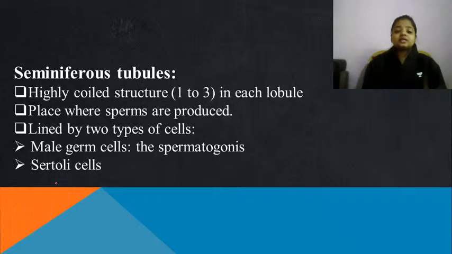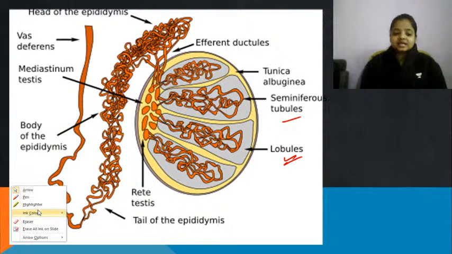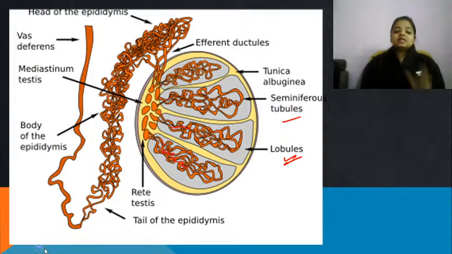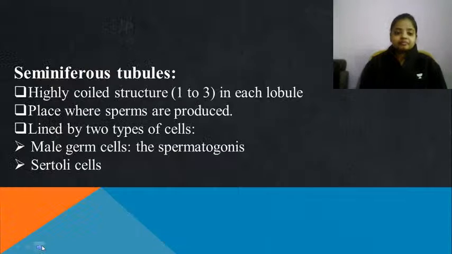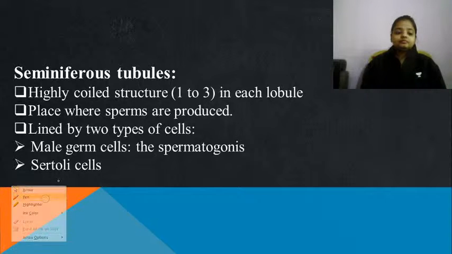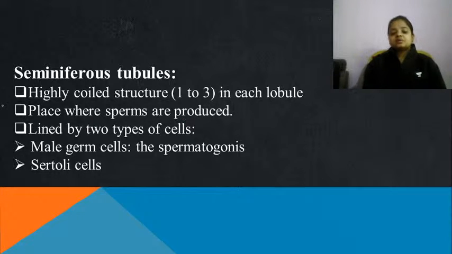Seminiferous tubule क्या होते हैं? It is the place where actually the sperms are going to get produced. तो हमने देखा ना अभी इस फिगर में seminiferous tubule with zigzag-like structure, this compact structure you can see. These are the places where the sperms are getting produced. So it is a highly coiled structure.